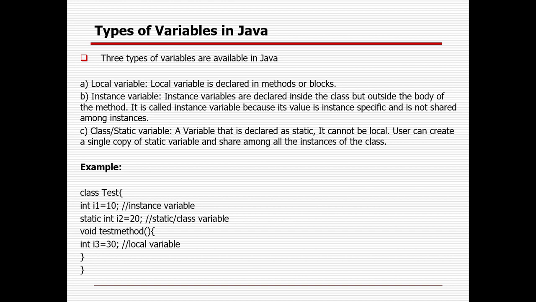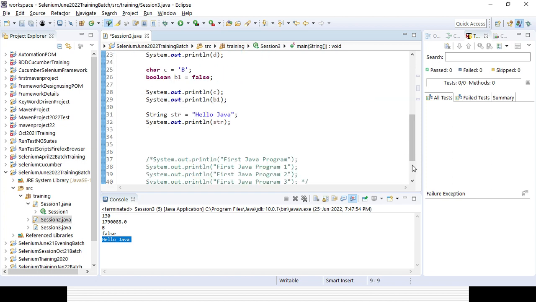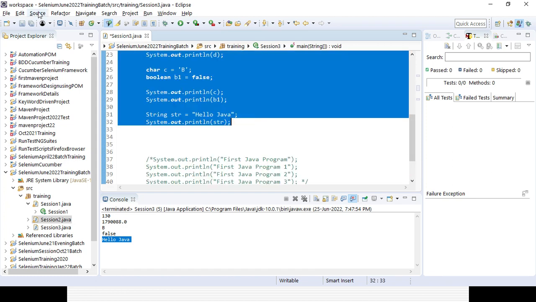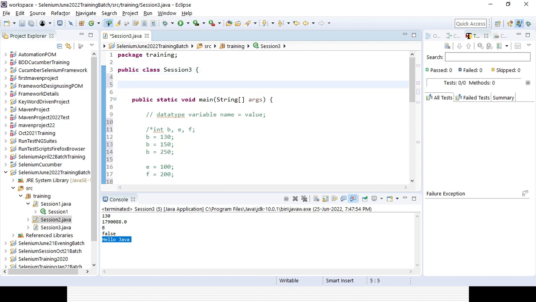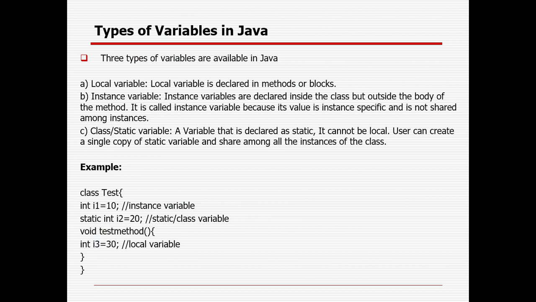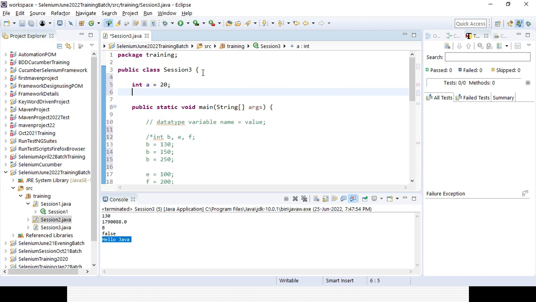Local, instance, and class variable, guys. Okay, so let's comment out all these lines of code here. Let's try to understand what is a local variable, what is an instance variable, and what is a class variable. In the class here I can declare some variable. First create a class variable. I can declare it the normal way. Suppose, integer a equal to 20. That is called a class variable, right?